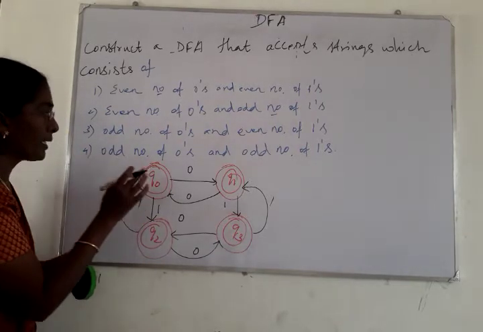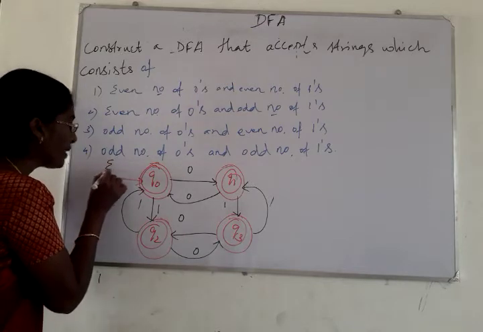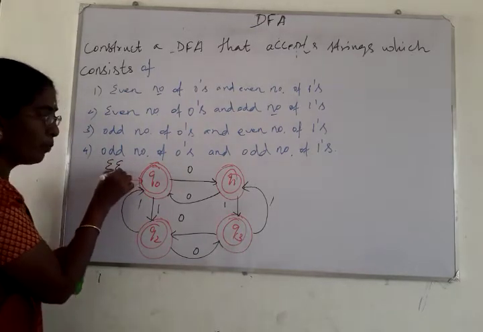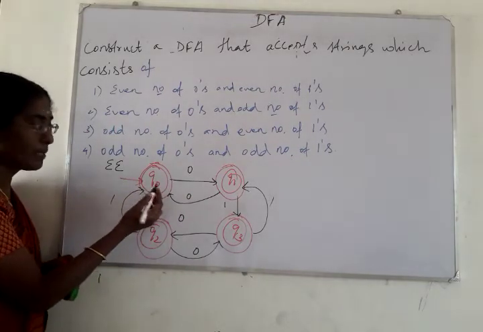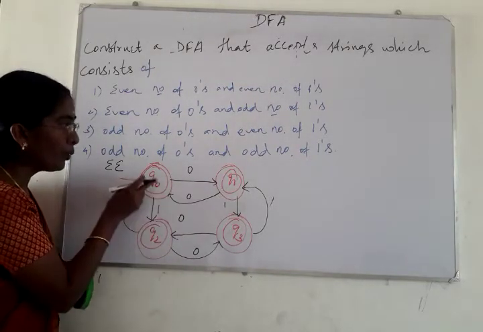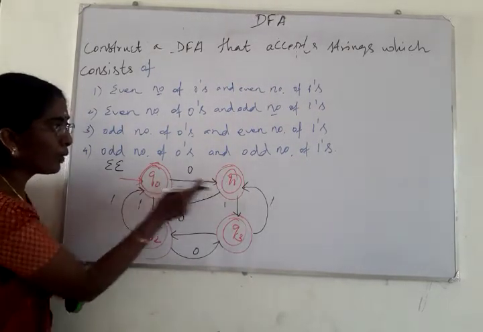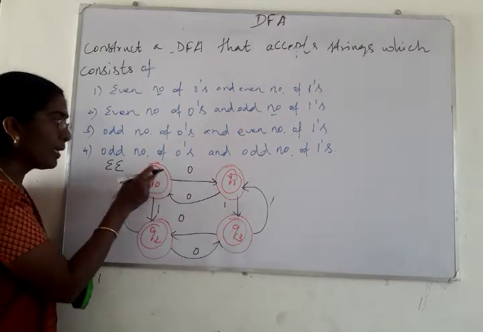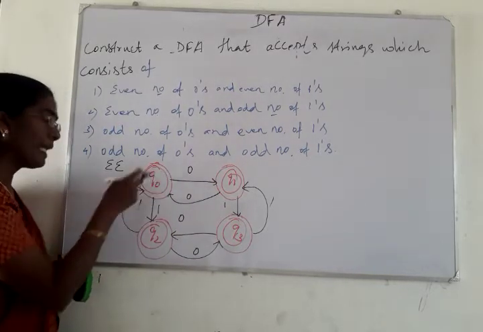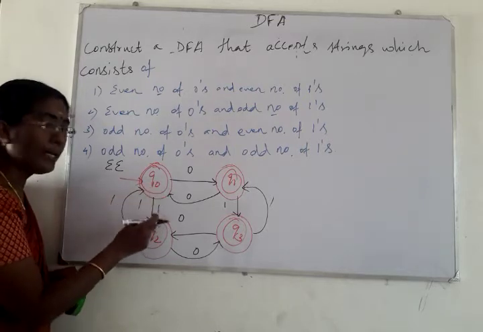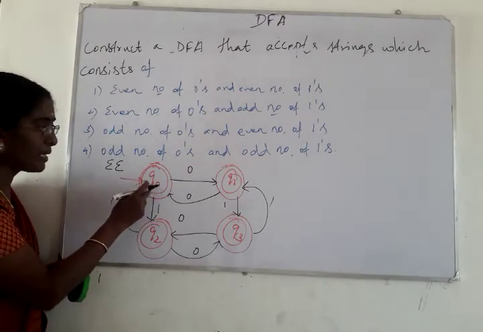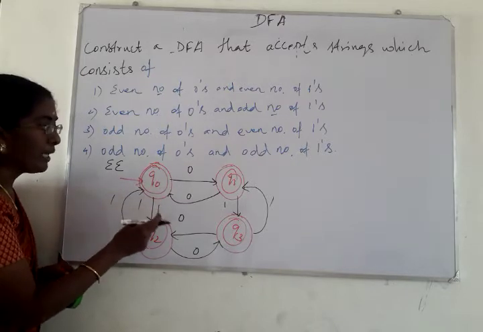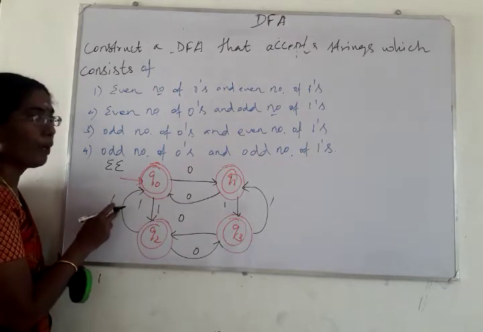Now Q2 accepts even number of zeros and even number of ones. First 0 from Q0 to Q1 and for the second 0, Q1 to Q0. So it accepts some even number of zeros. Likewise for 1 also, one outgoing, first one, and for the second one again it is coming back to the state Q0. Right? So even number of zeros and even number of ones.